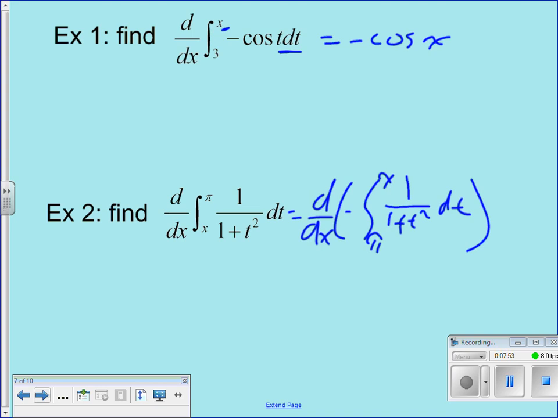Because we have a rule that says, oh, hey, if we want to flip the bounds, we can just flip the bounds, just change the sign of the integral. And now we can take the derivative, and now we get negative 1 over 1 plus x squared. That's it.